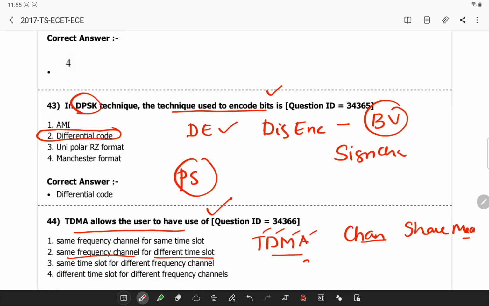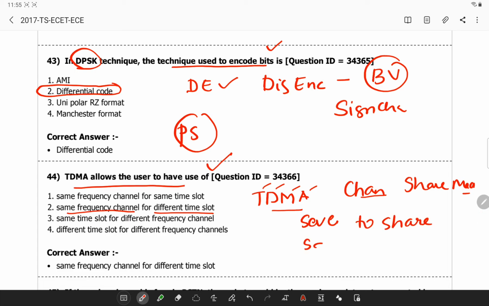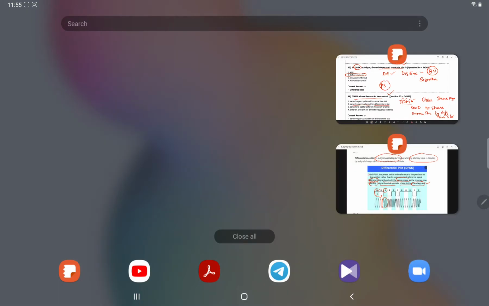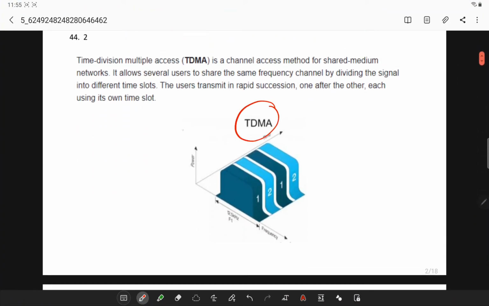Also remember, it allows several users to share the same frequency channel by dividing the signal into different time slots. I will show you the pictorial representation. See this, in TDMA you have the same frequency for different time slots.